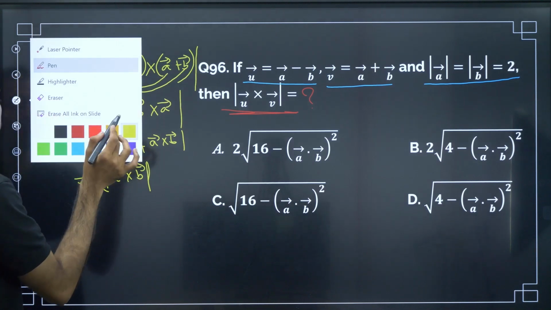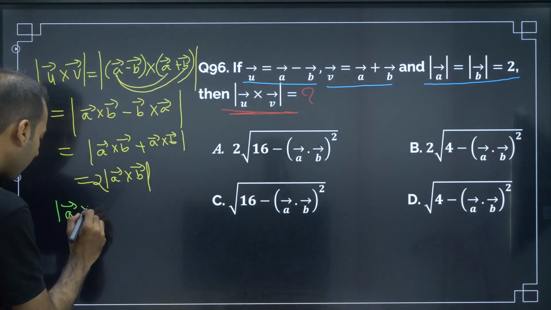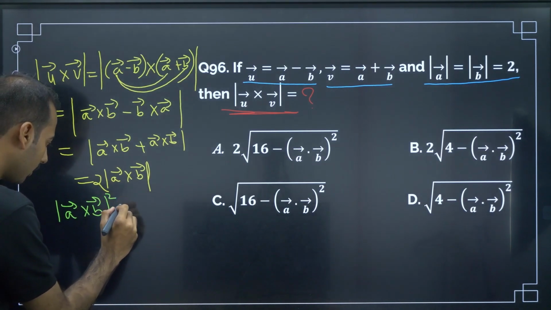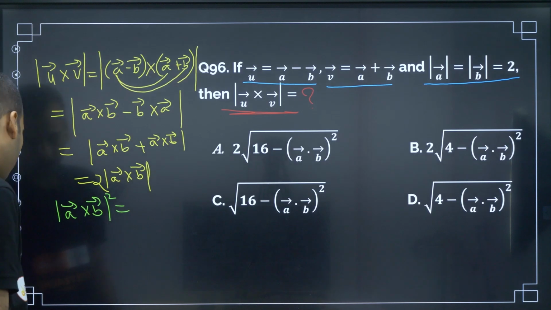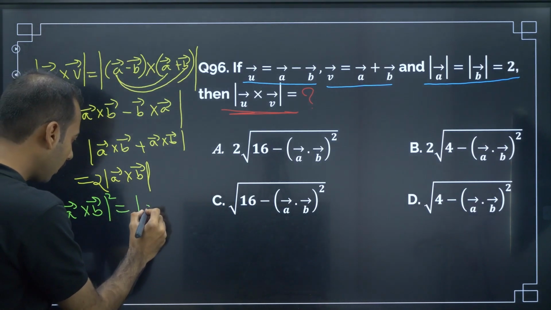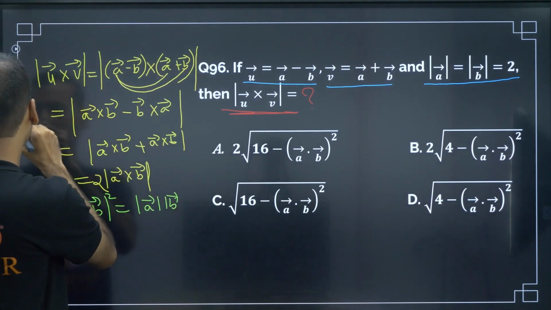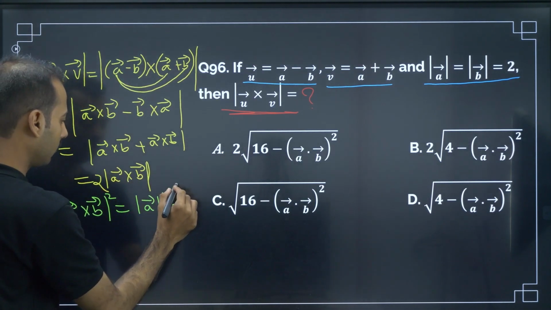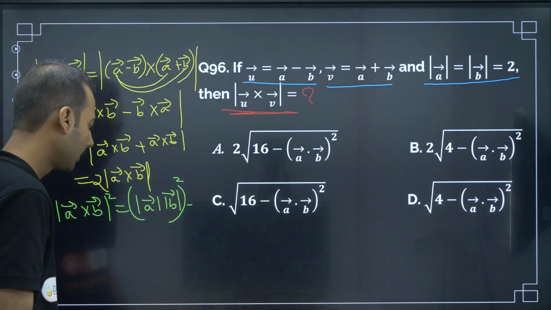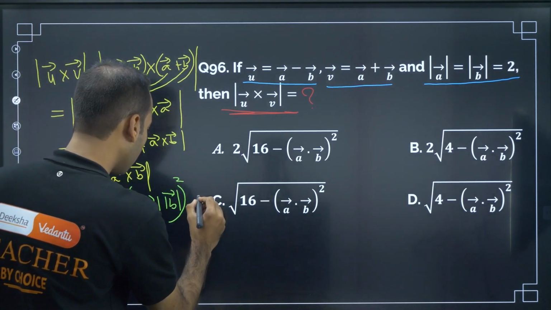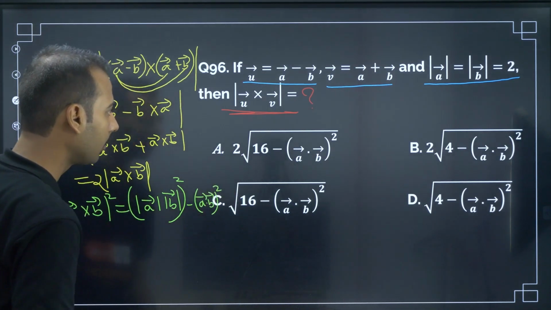Now one synopsis point you should know: Lagrange's identity. What is Lagrange's identity? A cross B square is equal to A square B square minus A dot B square.